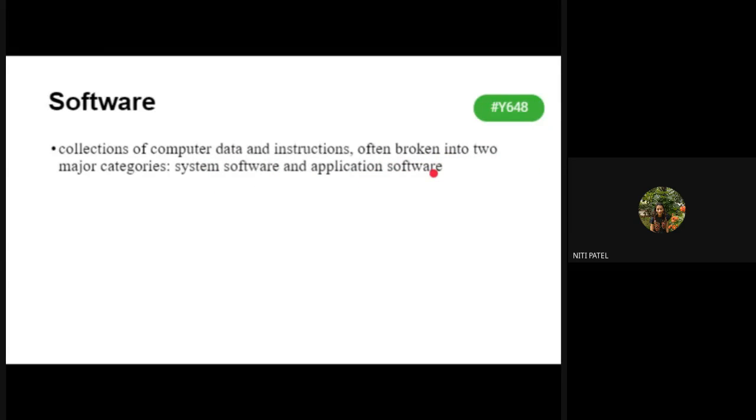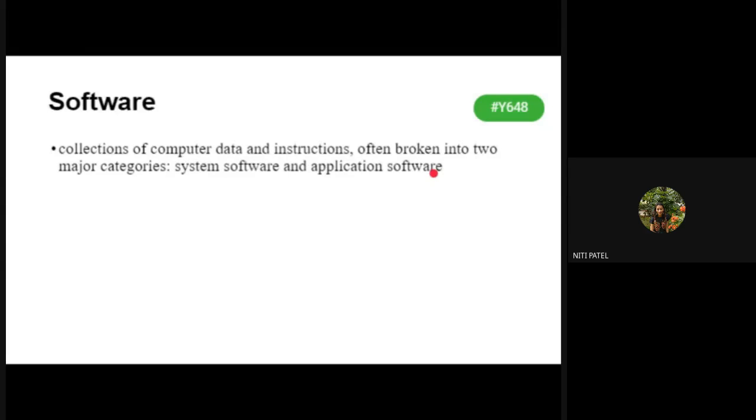So any instruction, int A, what is that? It is an instruction. So it is considered to be a software. Int A, int B, A is equal to 2, B is equal to 3, C is equal to A plus B, store C. Again, what are all these instructions? It is a program. What is that program? It is a software. Okay. So whatever instructions you are giving or whatever request a user is giving, that request is nothing but a software part which your system is going to process.